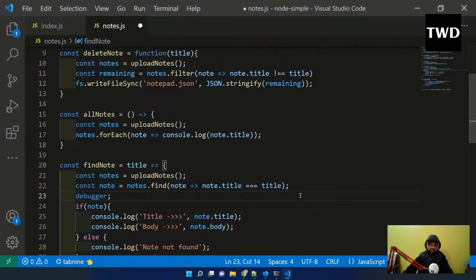In November, the fourth week was Redux, which is complementary with React. In December I taught Angular, and this time I'm teaching Node.js. Next time I'm going to teach Next.js in the fourth week.